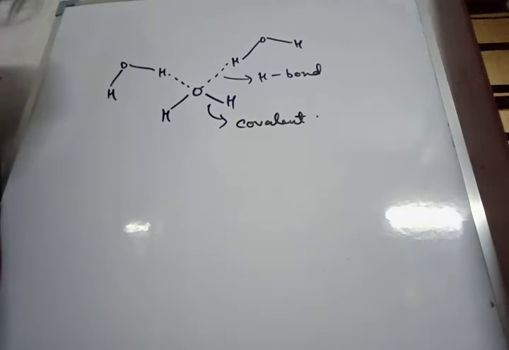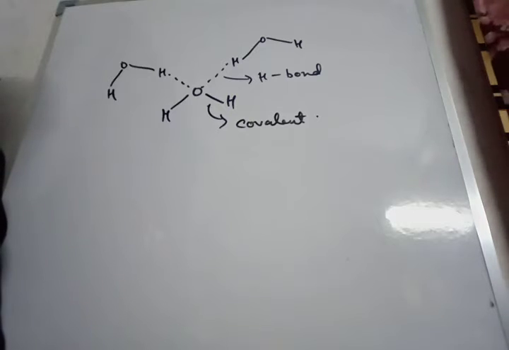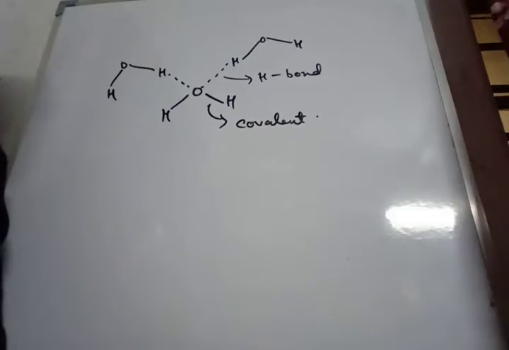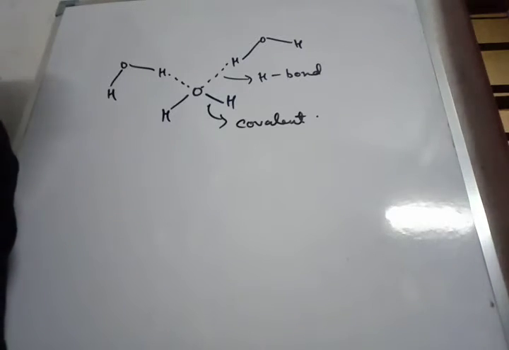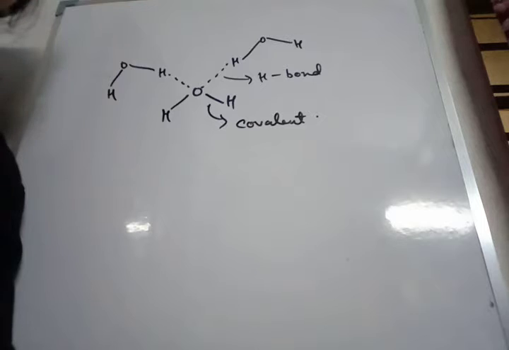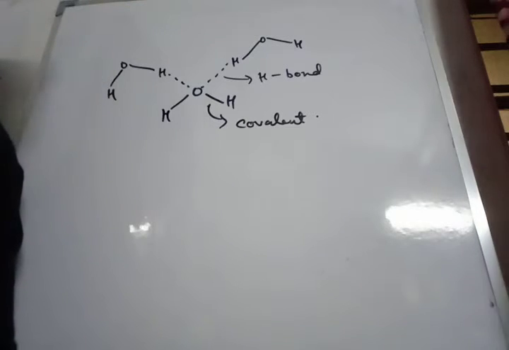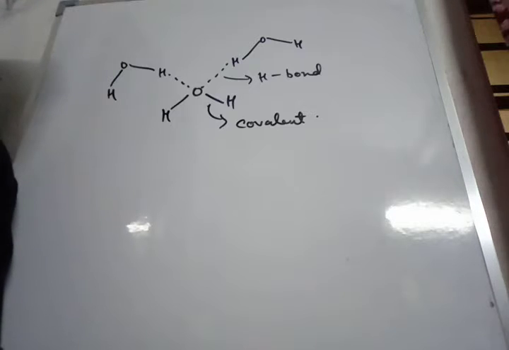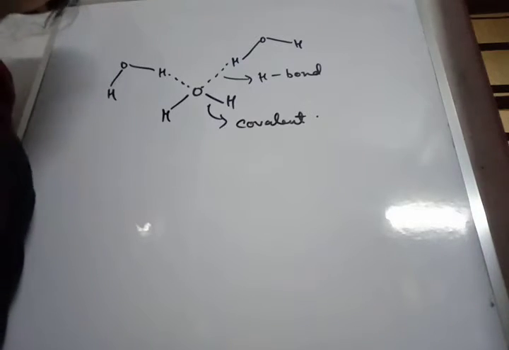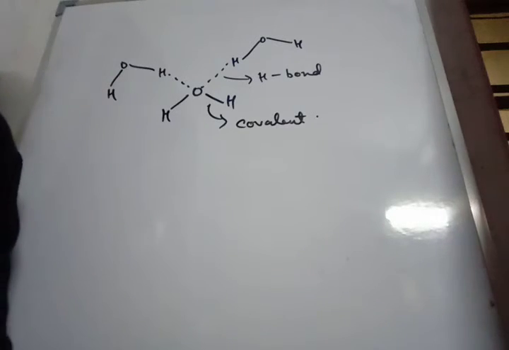Now, experimental studies have shown that both liquid water and ice consist of aggregates of a number of water molecules held together by hydrogen bonds. In ice, the structure is an open kind of structure due to the presence of a number of vacant spaces. Due to these vacant spaces, the density of ice is lower.